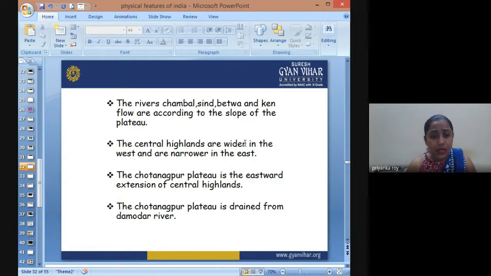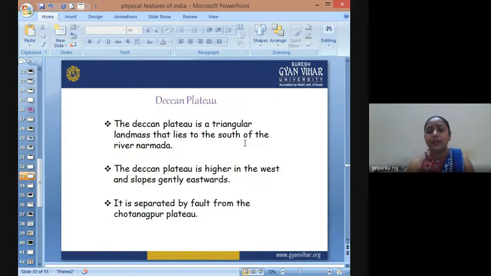Then we have the Chota Nagpur Plateau in the eastward extent of the Central Highland. The Chota Nagpur Plateau is drained by the Damodar River. So the Damodar River system is flowing in the Chota Nagpur Plateau region.